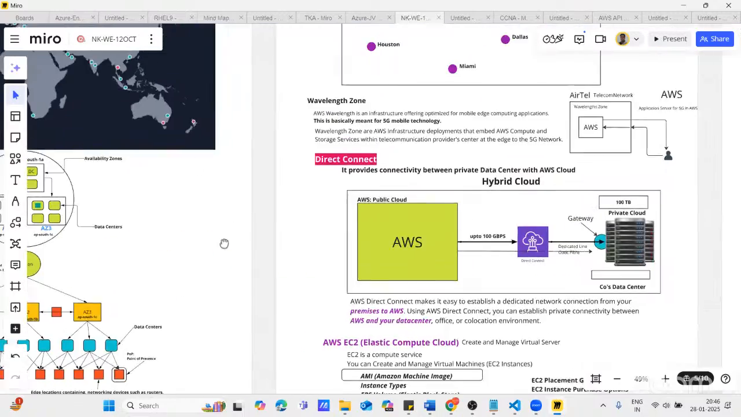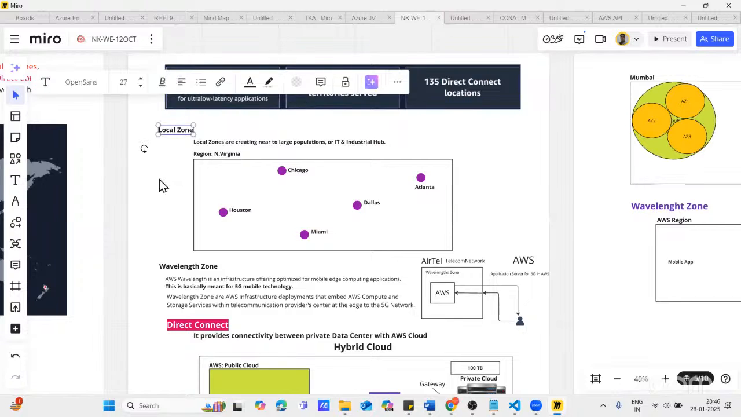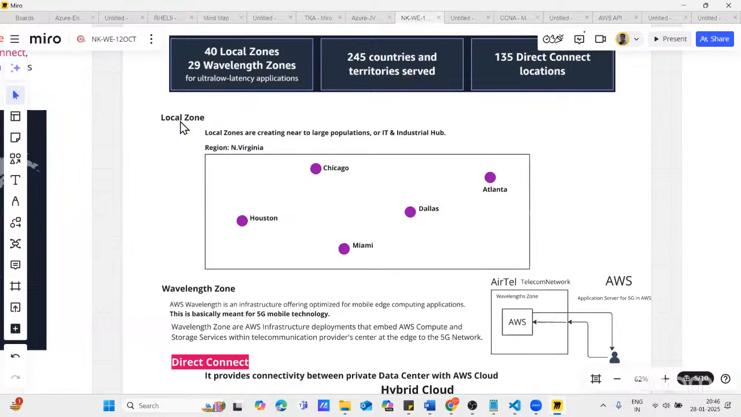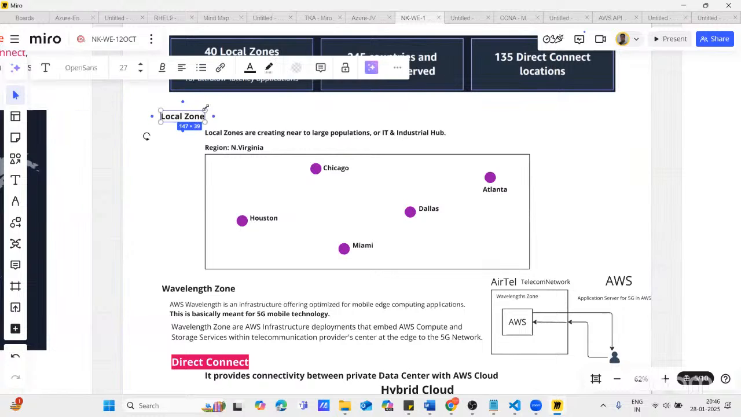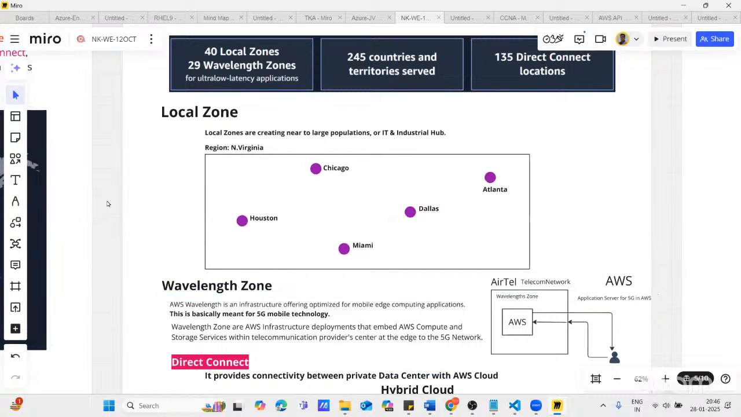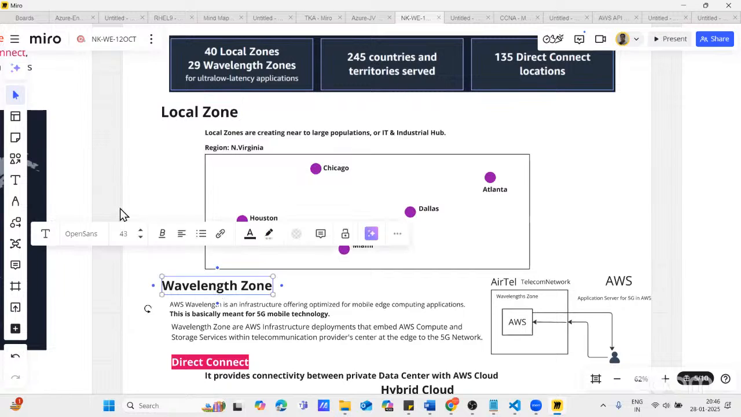So tomorrow we will start with, let's say, local zone. What is a local zone? Because just like availability zones, we have two more zones. One is a local zone and another is a wavelength zone. So local zone and wavelength zone have some purposes, right? So we'll explain what is the need of local zone and what is the need of wavelength zone. In which circumstances we should use local zone and for which circumstances we should use wavelength zone, right?